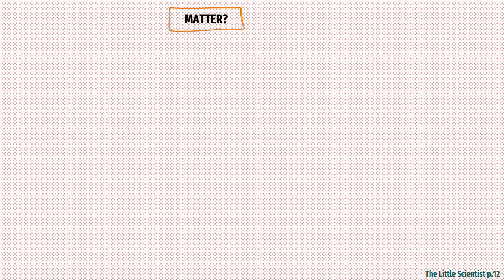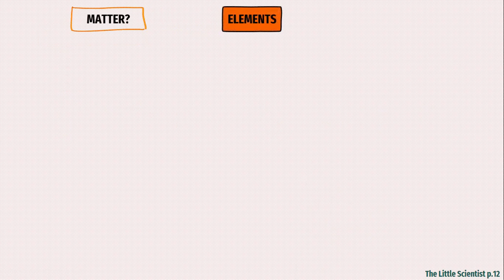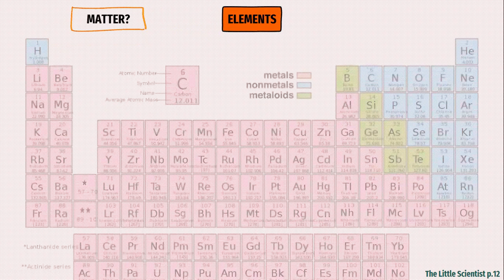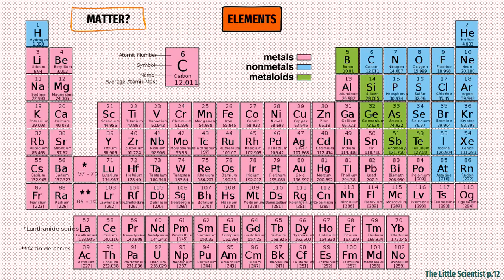Welcome to this video. We're talking about elements and compounds that make all matter around us. So let's start with the elements. You know that elements are organized in a periodic table. So here you can see the different elements. There are in total 118 elements found, and those elements build everything around us.